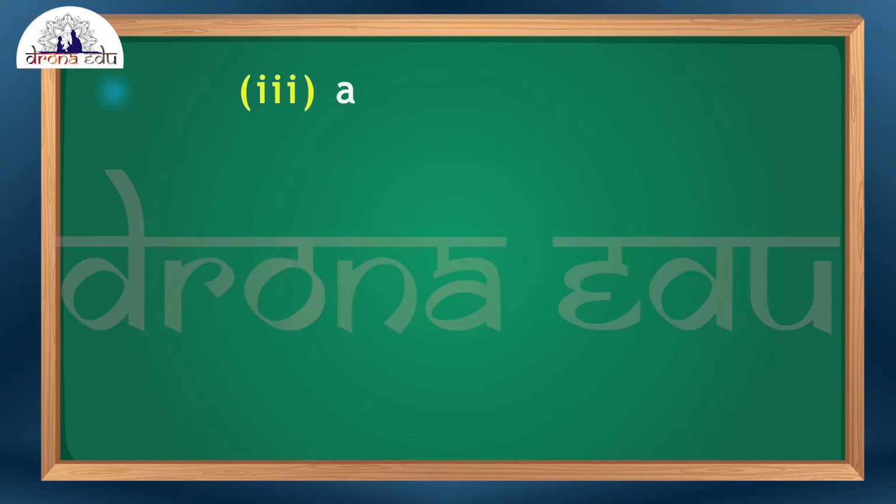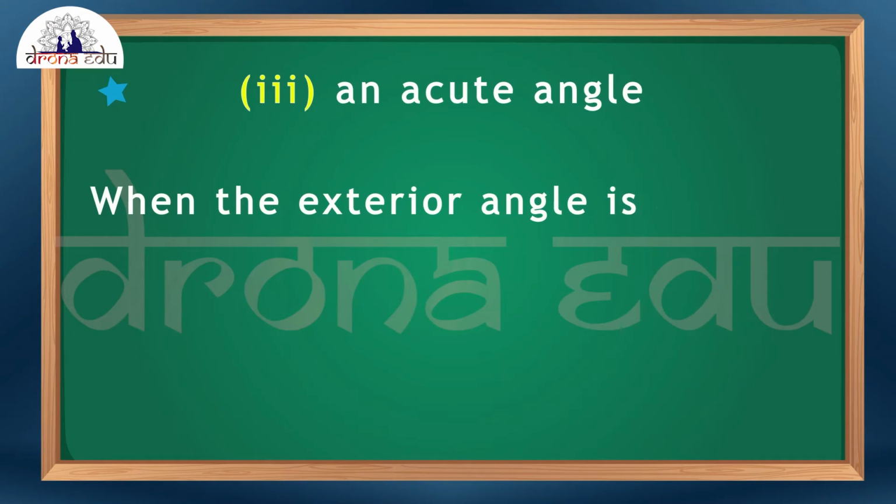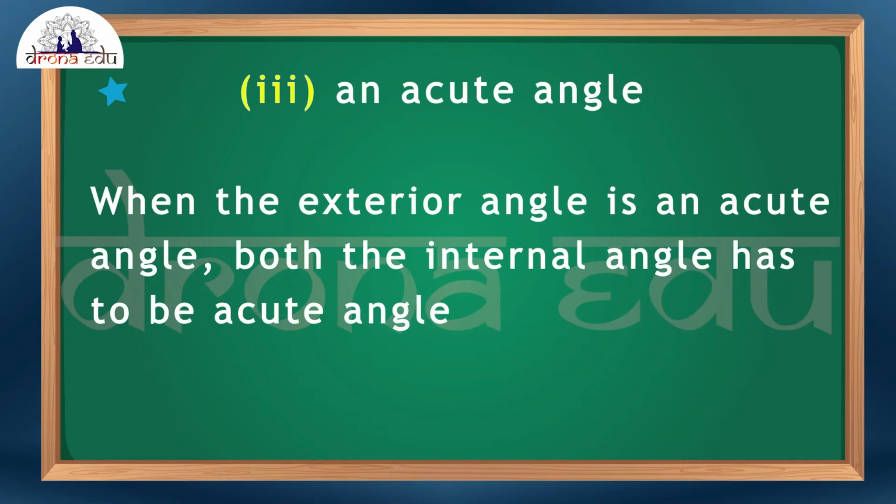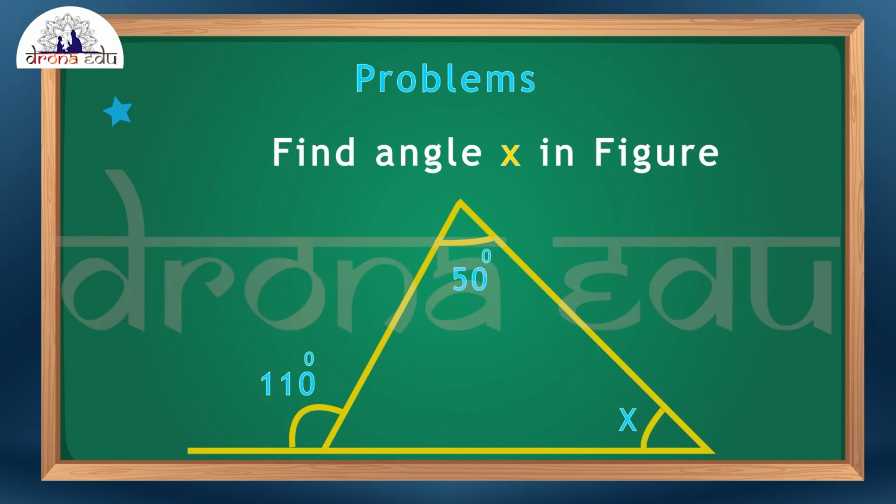Next one, an acute angle. When the exterior angle is an acute angle, both the interior angles have to be acute angles. For that, I have taken an example where the exterior angle is 85 degrees, and both the interior angles are 50 degrees plus 35 degrees.